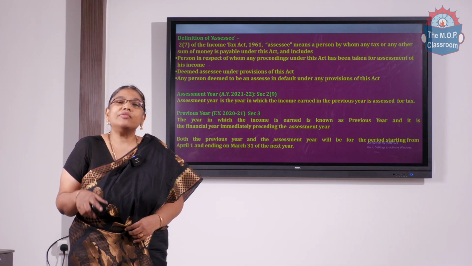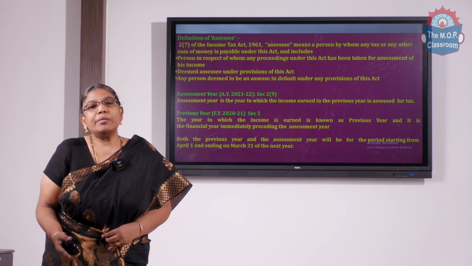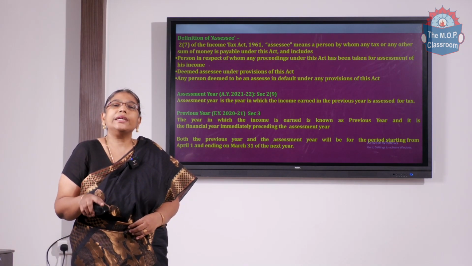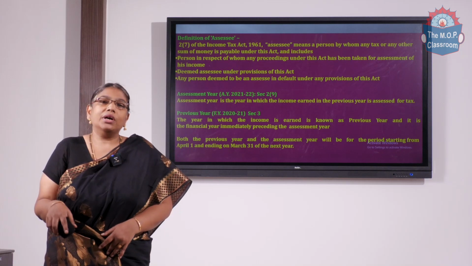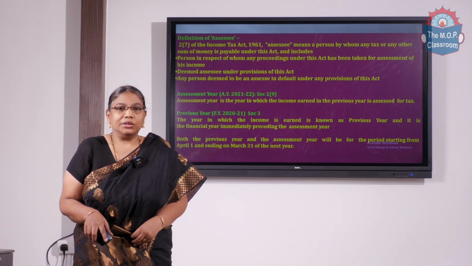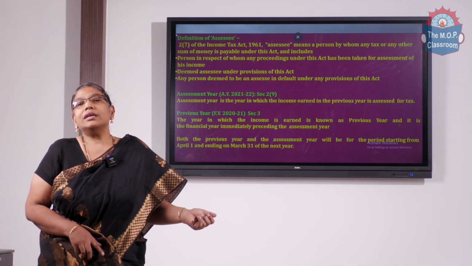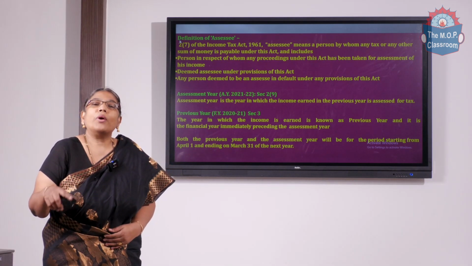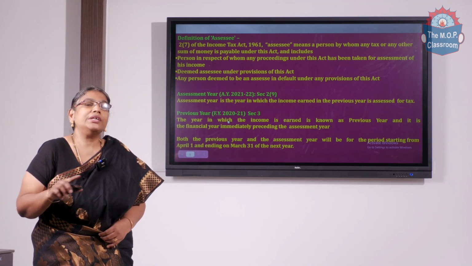If the previous year and assessment year were one and the same, we couldn't be accountable for all the income or expenses which we have on the last day of the year, that is 31st March. So the year in which income is earned is the previous year. That year's income will be assessed for tax only in the following assessment year. That is why we have this two-year concept.